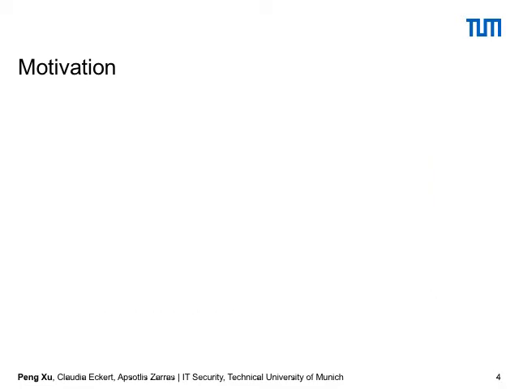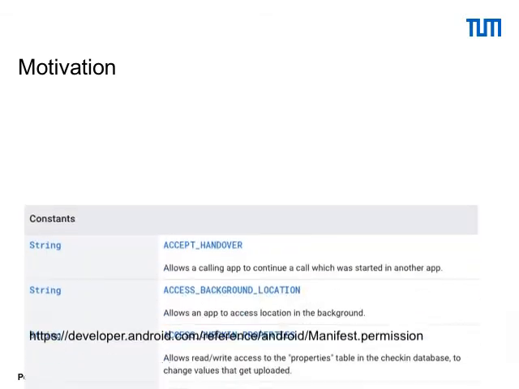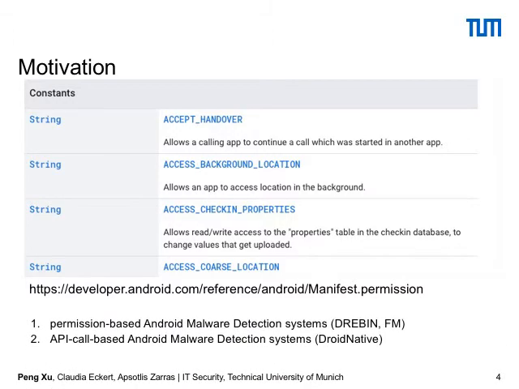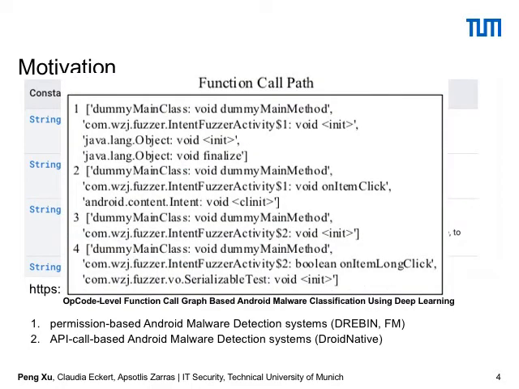In this situation, of course, there are many works so far on Android malware detection based on different features. Many works are based on the Android permission. They use different permission features to check whether this application belongs to the malicious applications and that one belongs to the benign applications. Except that, there are also other works which use the Android API calls to detect the malicious behavior and benign behavior of the different applications.